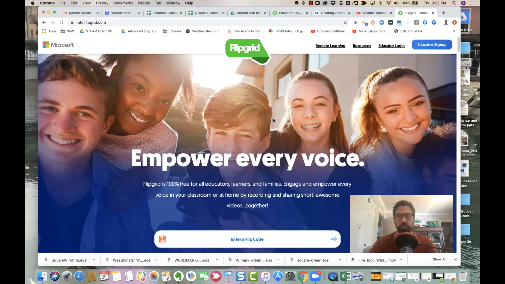All right, folks, welcome to the third in our installment of some core apps that we think are great for distance learning. We've already taken a look at Edpuzzle and Padlet, so go ahead and take a look at those on the website as well. Today we're looking at FlipGrid.